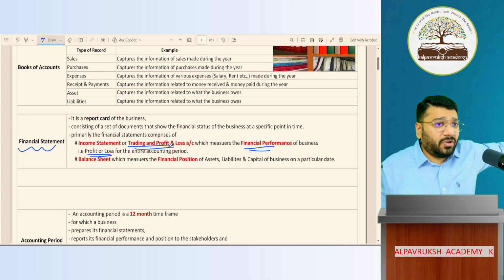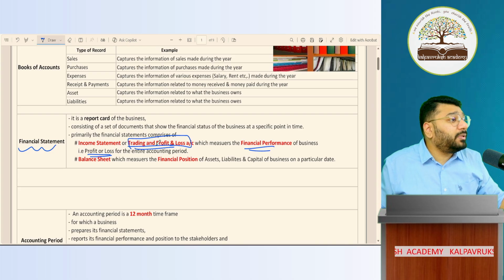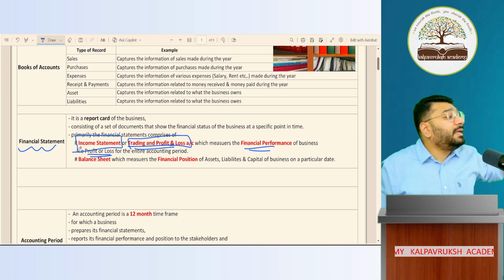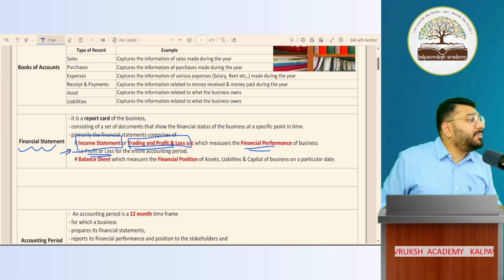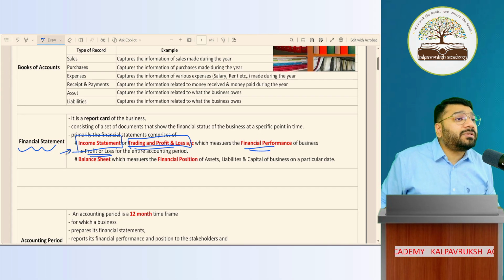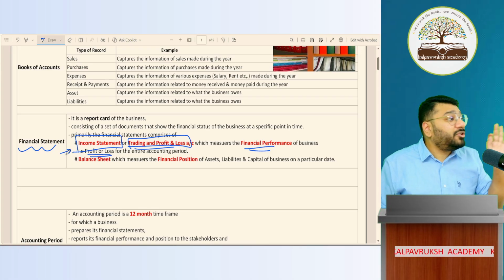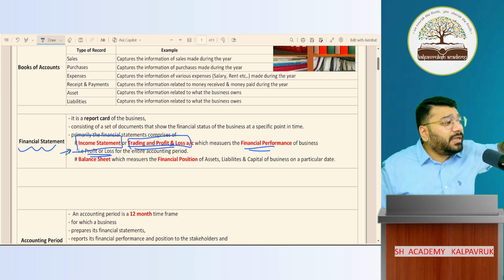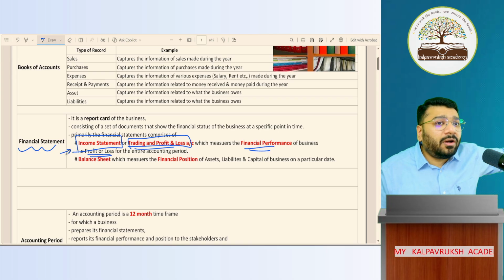Sometimes this document, trading and profit and loss account, is also referred to by the name income statement. This term is very rarely used, but at times they use this word also. 99% of the time, the term used to measure the financial performance is trading and profit and loss account. And we might get this as an MCQ, true or false: income statement is also called trading and profit and loss account. True. Got it, not got it? Okay.